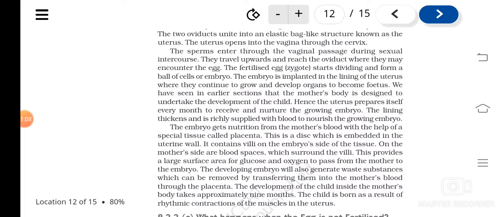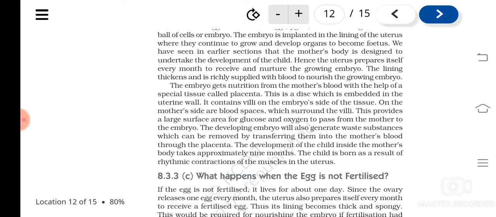So the womb or the uterus is the site where the development of the fetus takes place. The development of the fetus into a fully matured child happens in the uterus. The uterus prepares every month to receive the growing embryo. Every month from one of the ovaries one egg is released, and that process is called ovulation. Understood? After ovulation, if fertilization happens, it leads to pregnancy, isn't it?